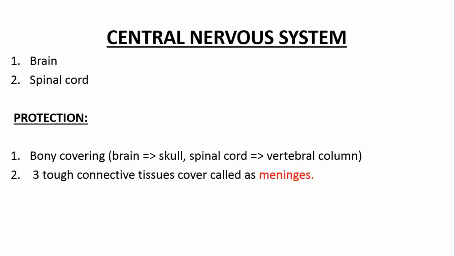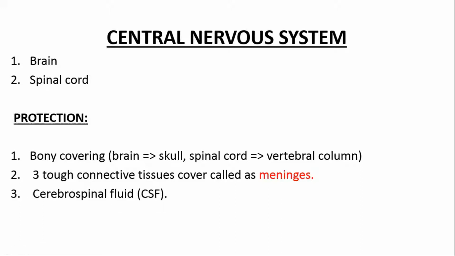Then there is another layer of protection, that is the three tough connective tissue covers present around the spinal cord and brain as well. It is called the meninges, right? It is very important because it comes in your MCQs. So what are meninges? Meninges are the three tough connective tissues which form a covering around the spinal cord and your brain for protection.